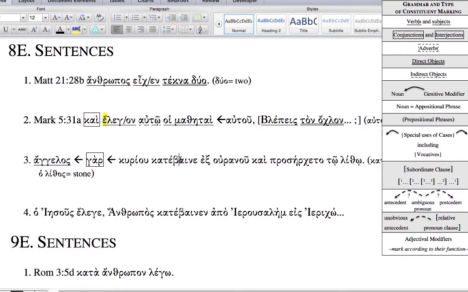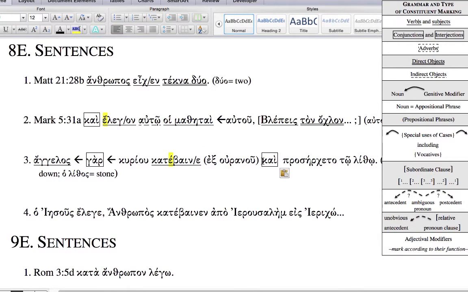Kata bene. Kata bene is the verb. It's got an augment sneaking in behind the preposition kata. It's from kata beno. Ek uranu is the prepositional phrase, and then a cat.